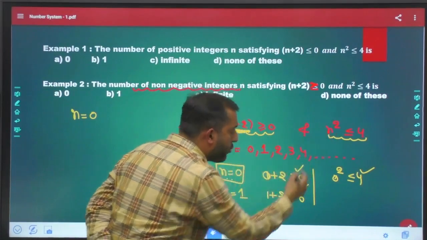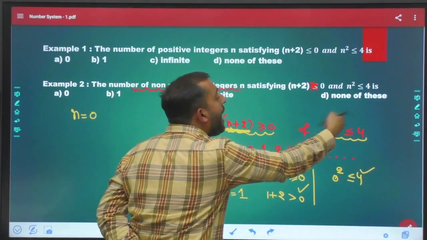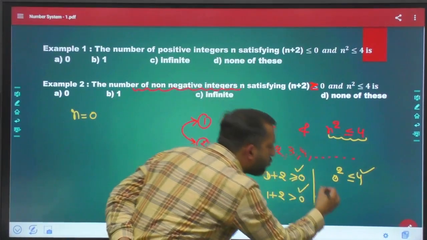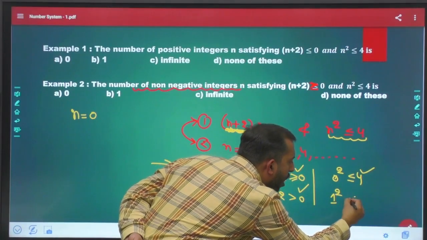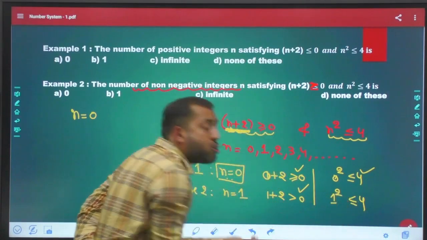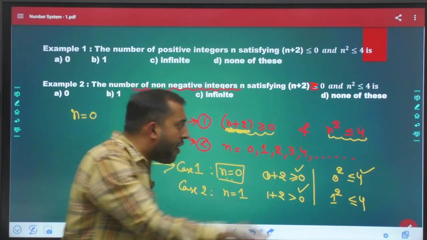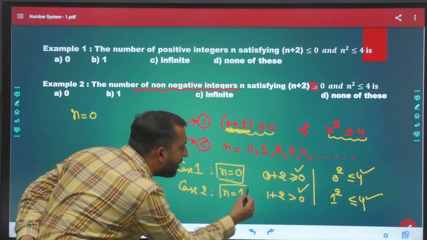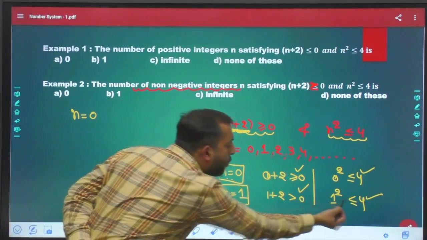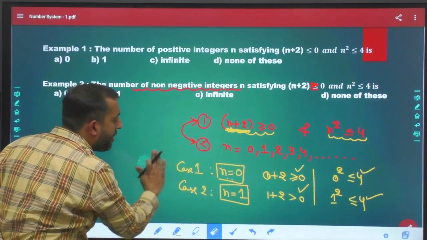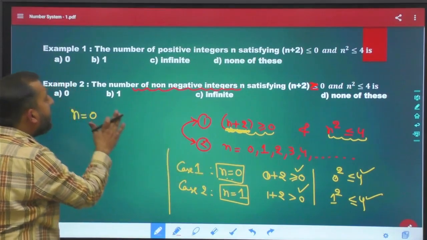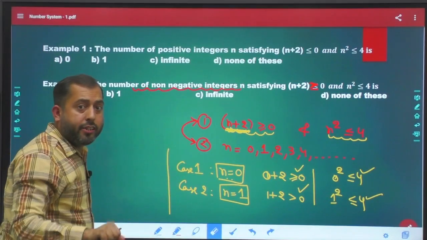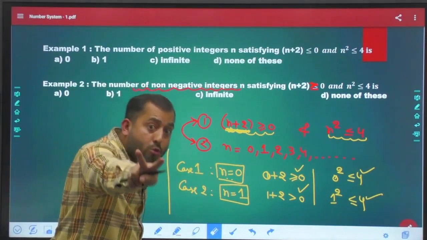Let us talk about condition number 2. N is 1, so n square means 1 square. Now 1 square is 1, and 1 is less than 4. So this value of n is also justifying both of these conditions. Now I can say n can take at least 2 values here.